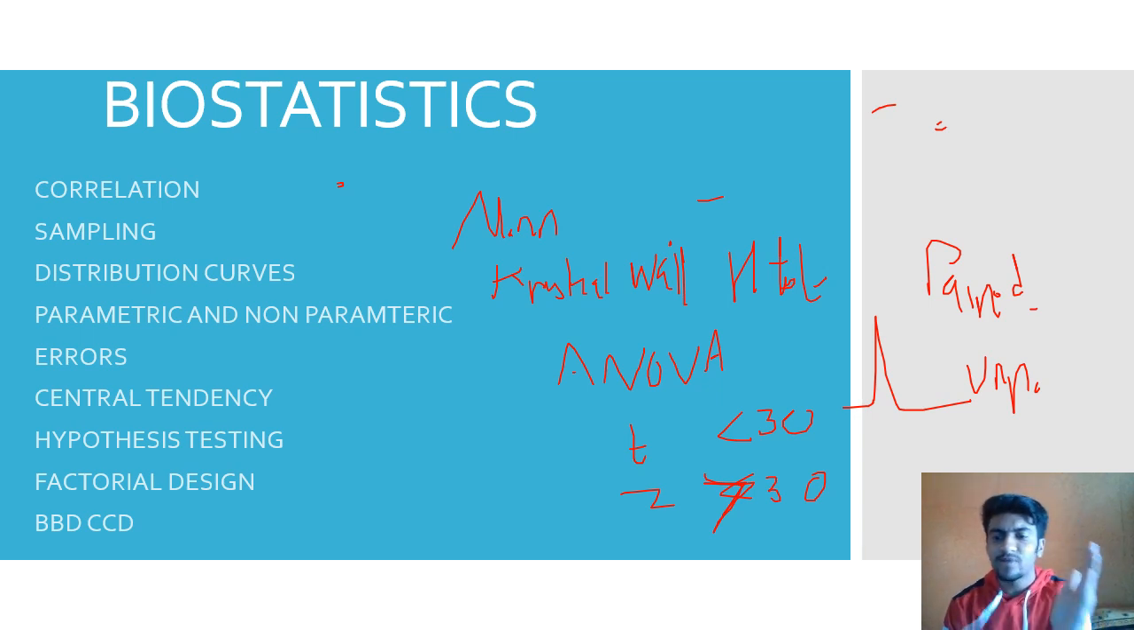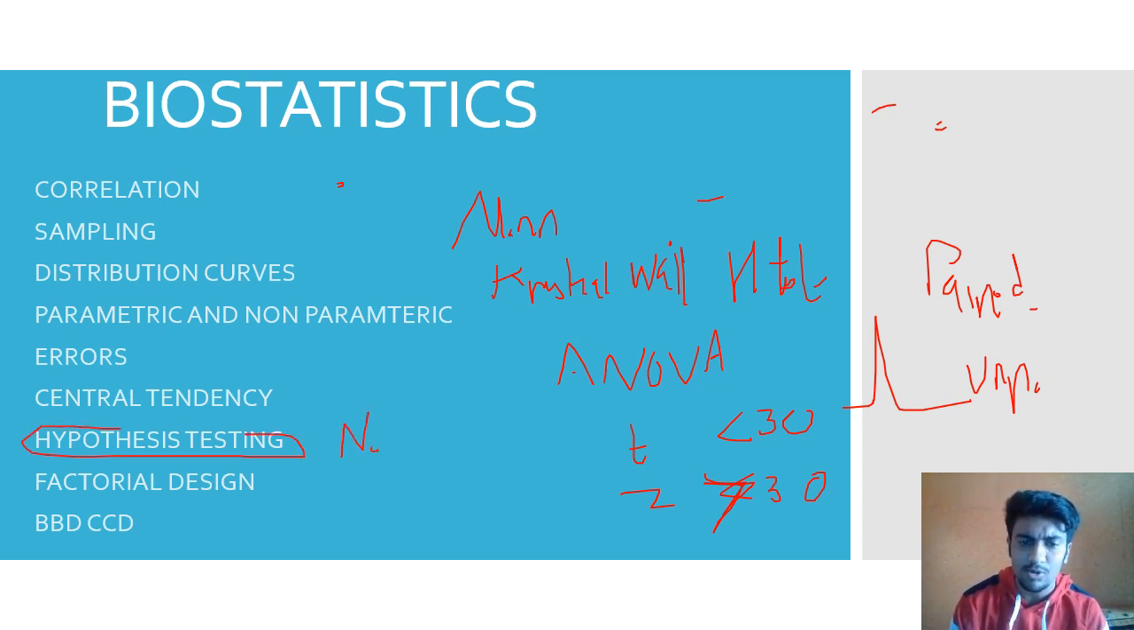Errors have type 1 and type 2, that is alpha and beta, false positive and false negative. Hypothesis testing is also one of the parts. There is the null hypothesis and there is the alternate hypothesis. Whichever we assume as the null hypothesis, if it is not equal, then the alternate hypothesis applies. So hypothesis testing is very important when we talk about biostatistics.